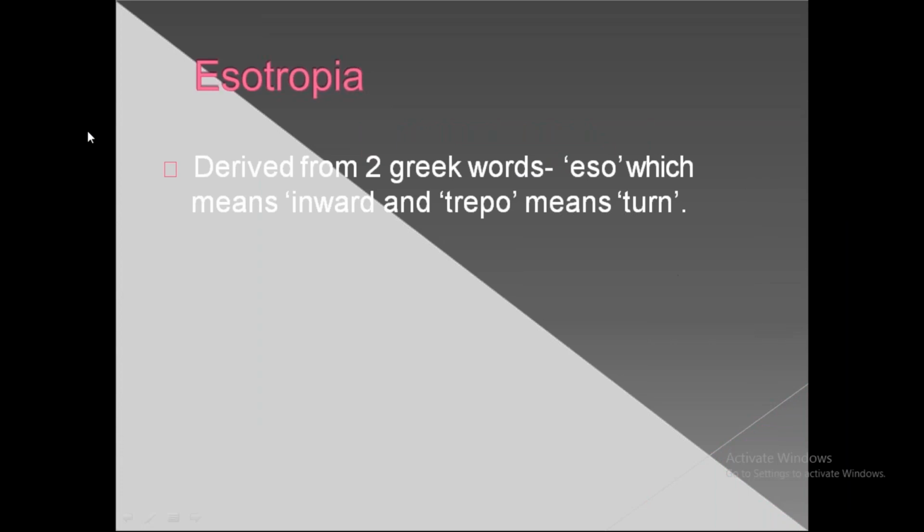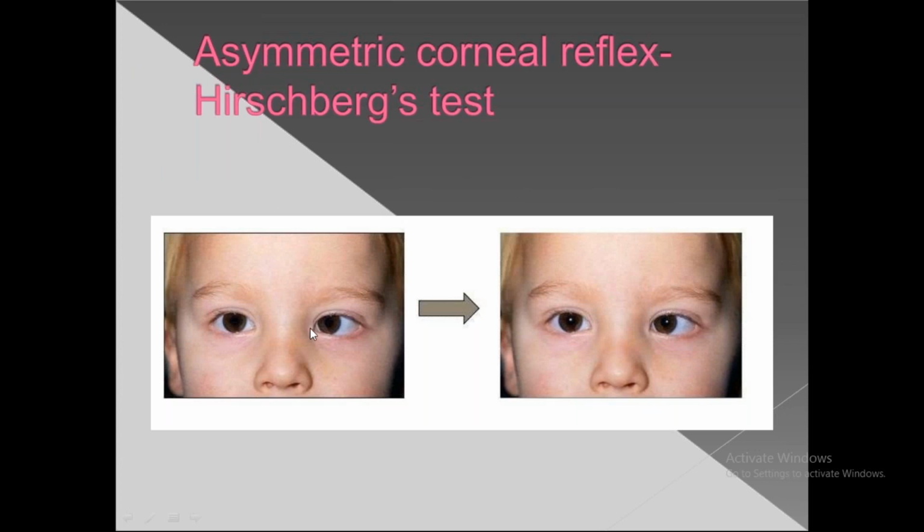Okay, then I'll continue. So today's topic is esodeviation. Coming to esotropia, it is derived from the Greek word eso, which means inward. Trepo means turn. So the eyeball will be turning inside towards the nasal side. That is the reason it is called esotropia. Now you can see in this eyeball, the patient's eye has moved inside.